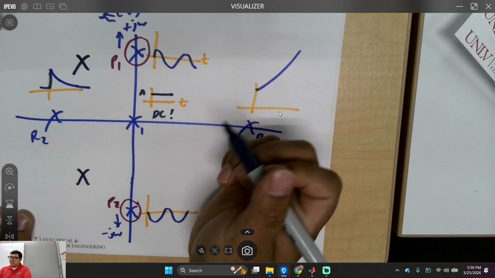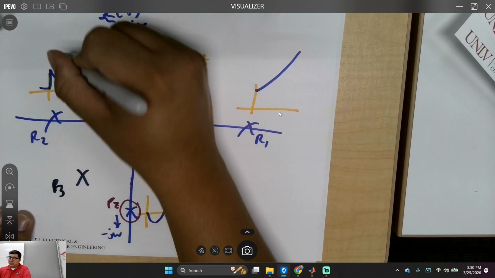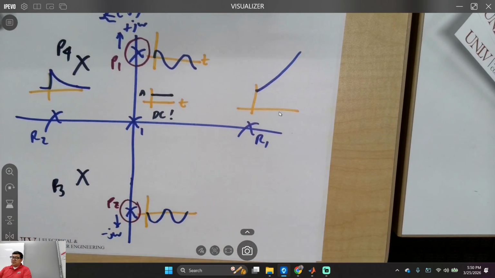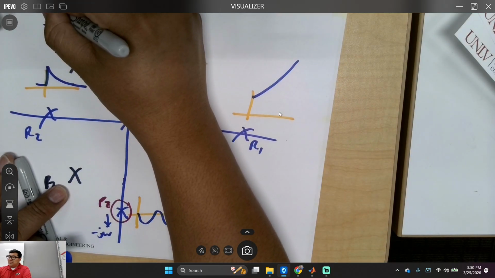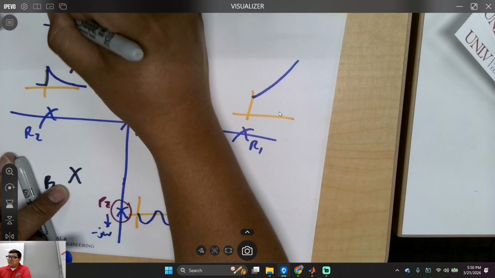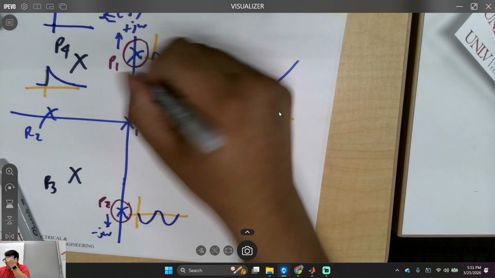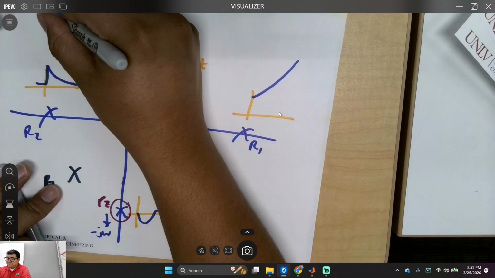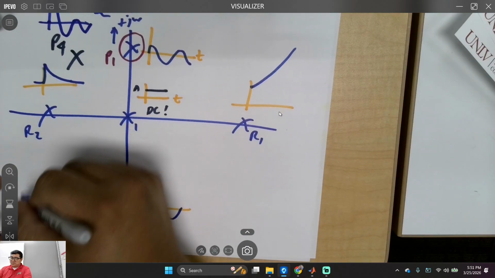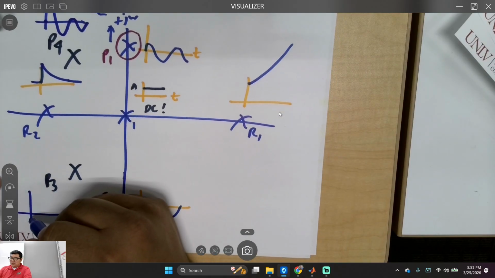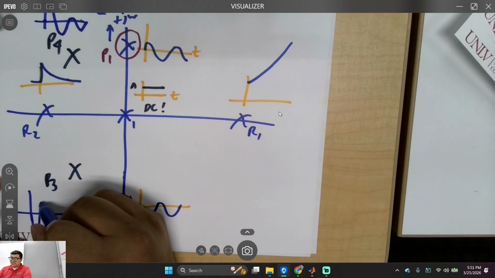I'm going to do, I don't know, P3 and P4, right? What is that going to look like? It's going to be a signal that decays. Because this one decays, it's just going to be like this. Like that, right? And then this one too is going to be like, well, you can't see the negative component, but I'll show you, something like this.